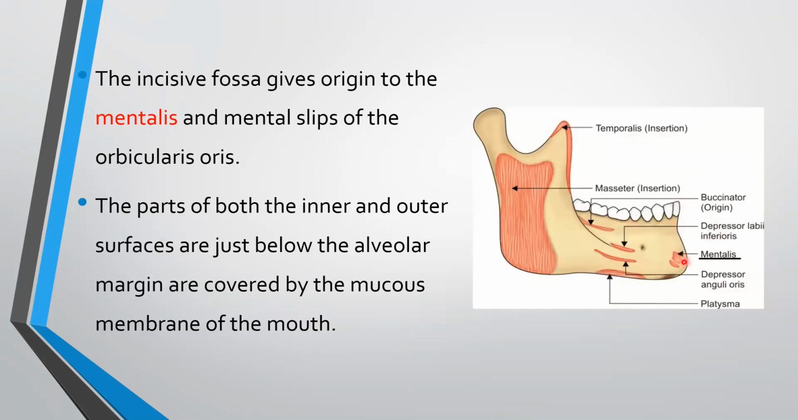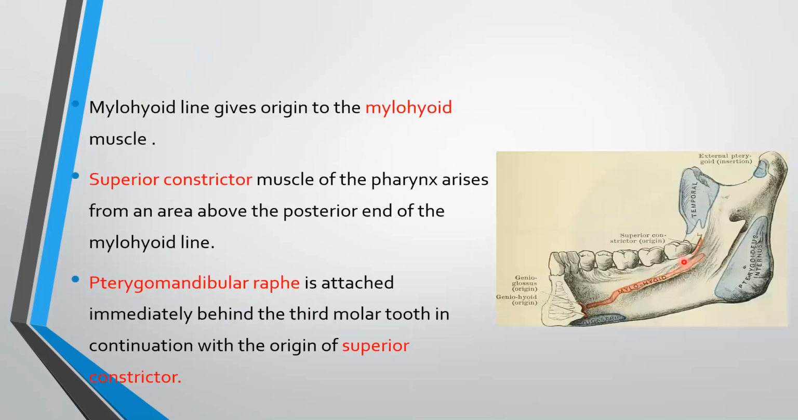The parts of both the inner and outer surfaces just below the alveolar margin are covered by the mucous membrane of mouth. Mylohyoid line gives origin to mylohyoid muscle. This is the mylohyoid muscle. Superior constrictor muscle of the pharynx arises from an area above the posterior end of the mylohyoid line. Here at the posterior end of mylohyoid line, there is superior constrictor muscle. Pterygomandibular raphe is attached immediately behind the third molar tooth in continuation with the origin of superior constrictor. Here is the pterygomandibular raphe attached.